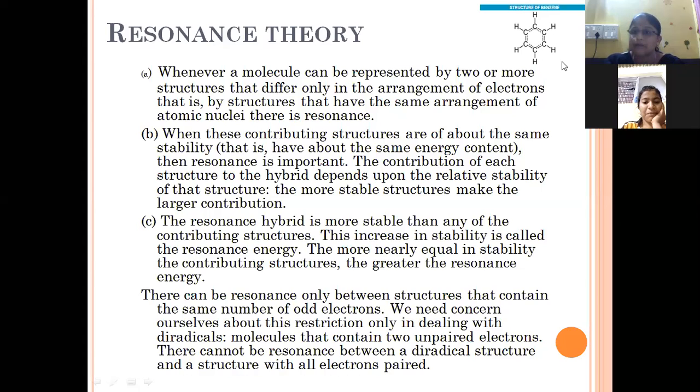This is the hybrid structure of benzene. So what we discussed in condition number 2 is that when these contributing structures are of about the same stability, the same amount of energy will be required to break the structure. The contribution of each structure to the hybrid depends upon the relative stability of that structure.